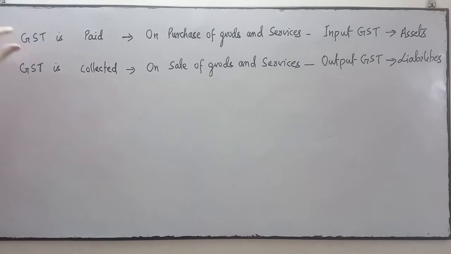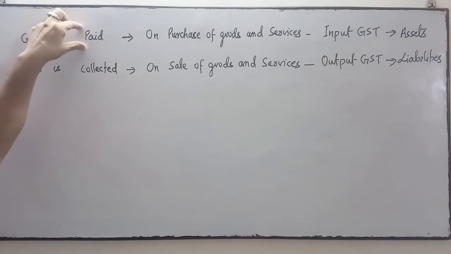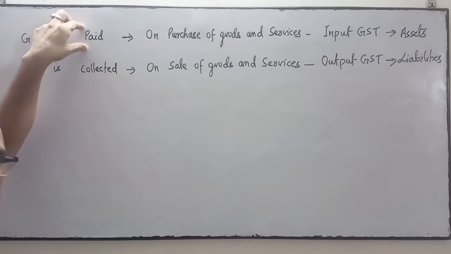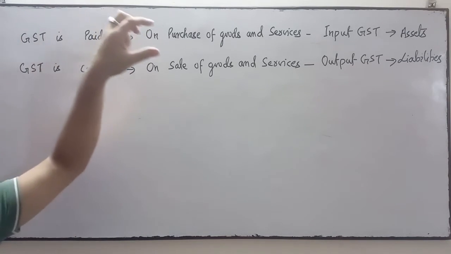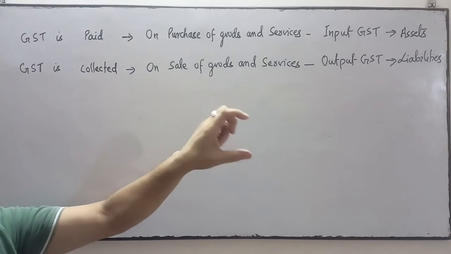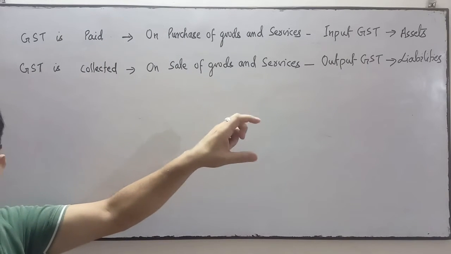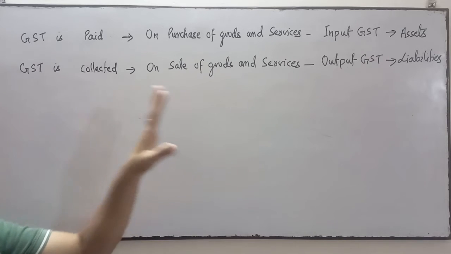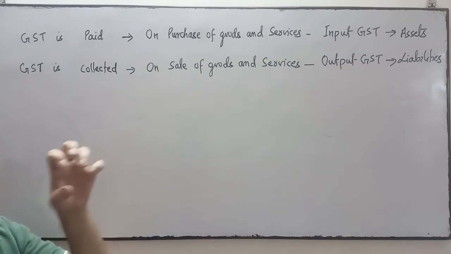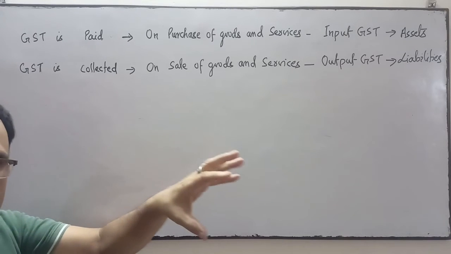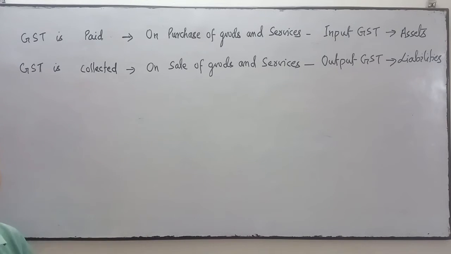So GST is paid when we purchase the goods and services, and we call that GST input GST, and this is considered as an asset. When we sell the goods, we collect the GST, and that GST is called output GST.